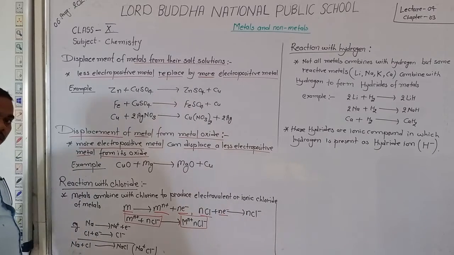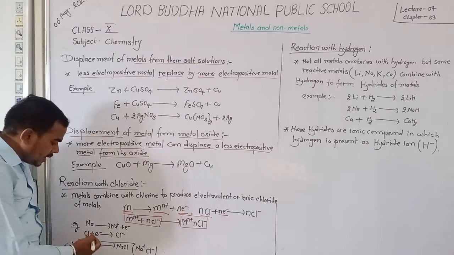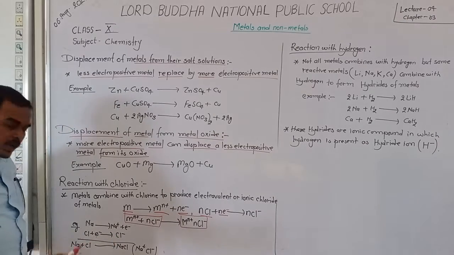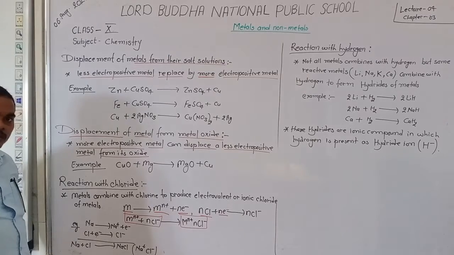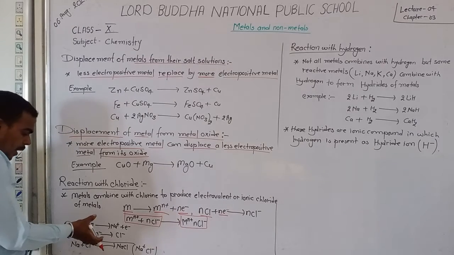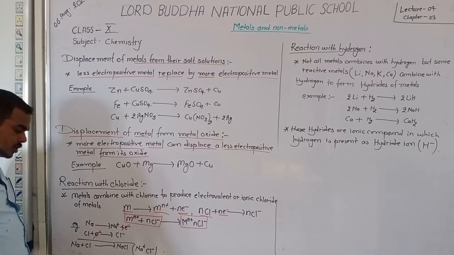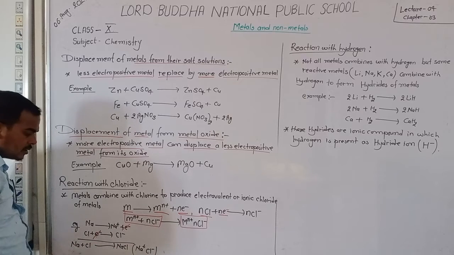For example, when sodium metal loses one electron, this electron is gained by chlorine, which converts into Cl minus. When we combine the equations, the electrons cancel each other. Here Na+ and Cl- combine to form NaCl.